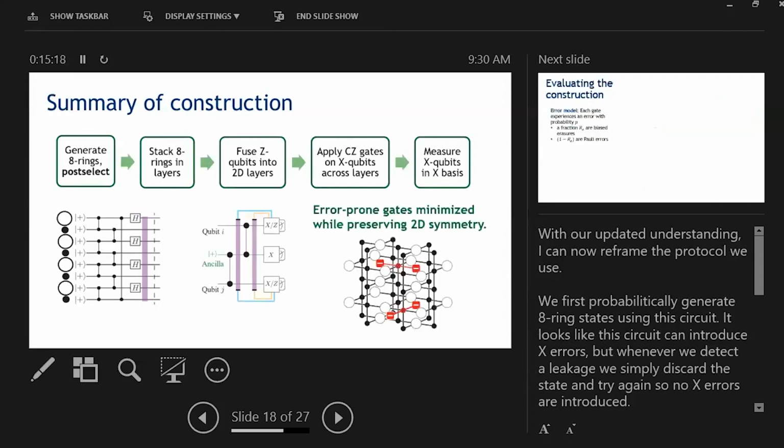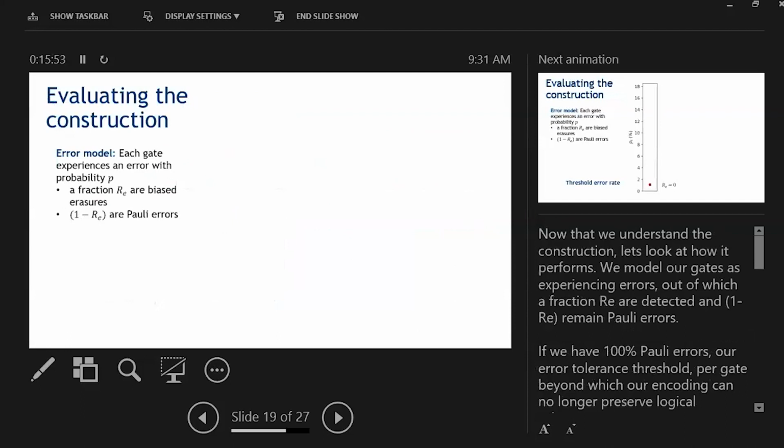What this protocol does is ensure we have created our cluster state in a symmetry-preserving manner, where any biased erasures during the construction process only manifest as Z errors in our cluster state. There's also one small subtlety to note: while preserving symmetry, we have used an increased gate count. To create CNOT-like entanglement, instead of using a single CNOT gate, we have used 2 control Z gates. And there's also an element of post-selection happening during the resource state generation that slightly increases our gate count. So with these benefits and those slight disadvantages, let's examine how our construction performs.